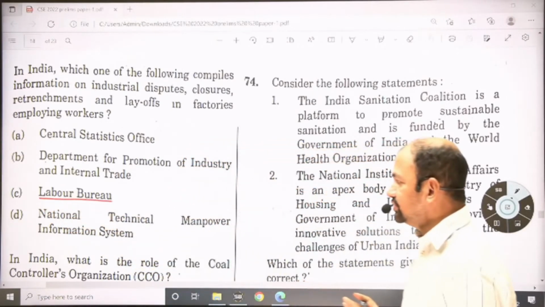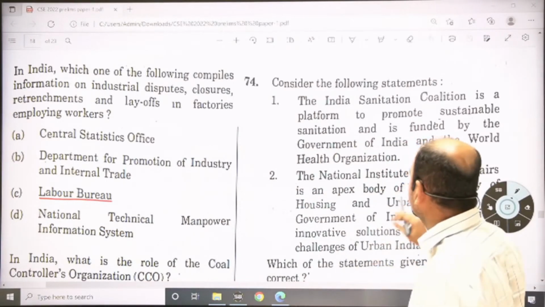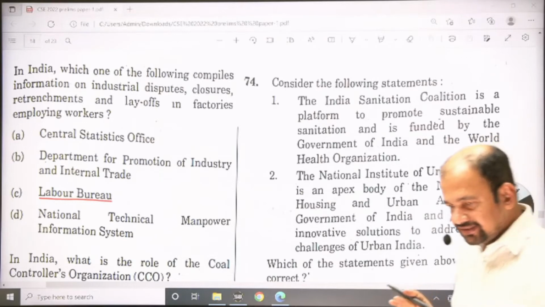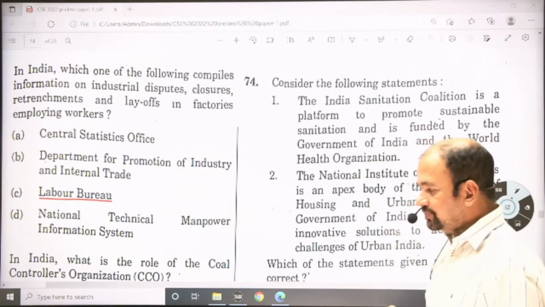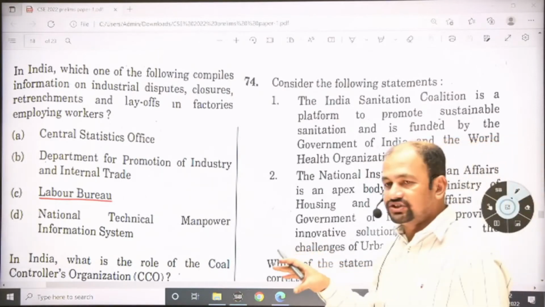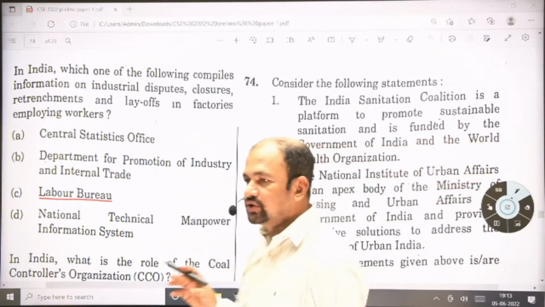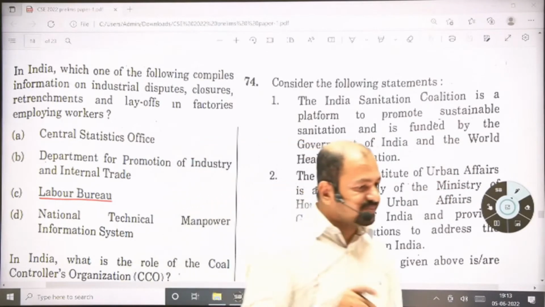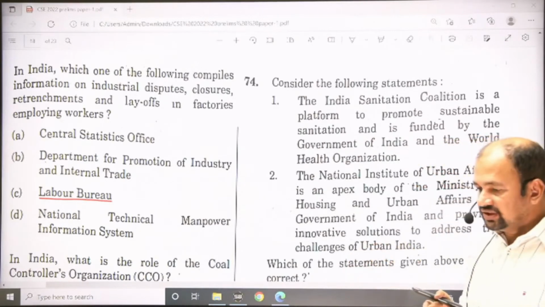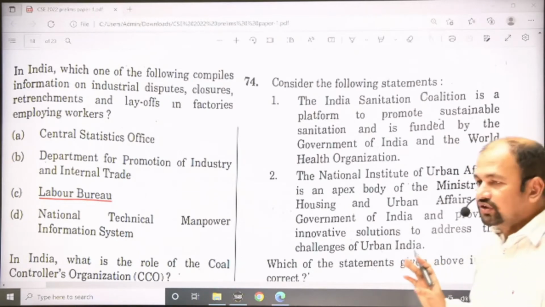So it's a direct question, not really in the syllabus, so you can read this in the news and other things. So this is all about your economics section. This section is a mixture of easy, moderate to difficult questions. If your current affairs is good, you have a little bit of an edge compared to other students, and as your concepts are clear, if 20 to 22 questions are asked on economics, you have to solve at least 15 questions out of this. Fine. So this is all about the economics.